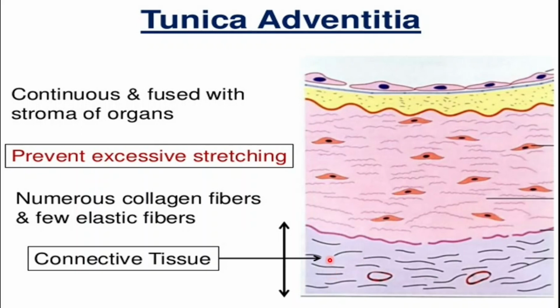And the job of the tunica adventitia is to prevent excessive stretching in the blood vessel, as there is blood in the blood vessel. So if there is a fluctuation in the volume of the blood in the blood vessel, that fluctuation is managed in the blood vessel by the tunica adventitia.